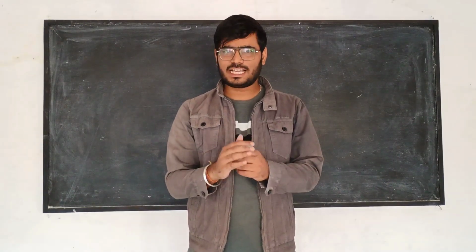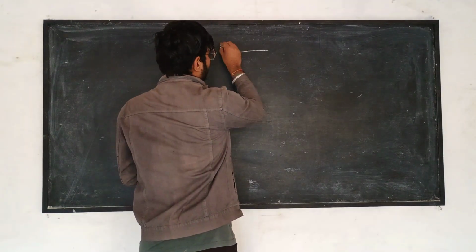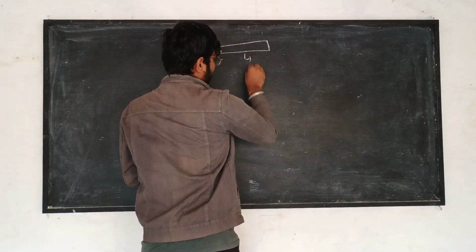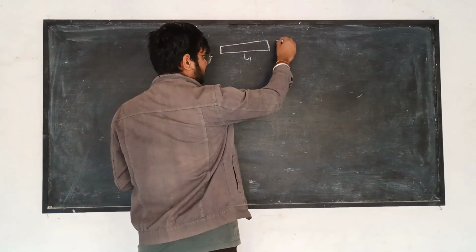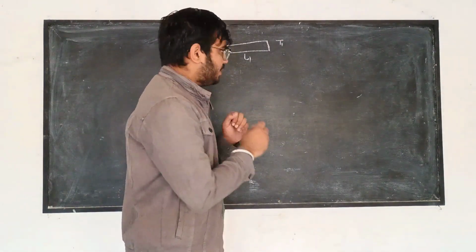Now we will see the mathematics behind thermal expansion. Let's assume we have a rod of length L1 at temperature T1. Now we increase the temperature of the body.